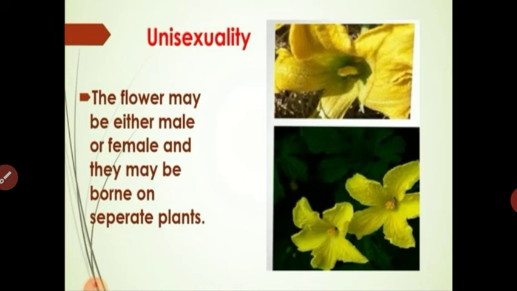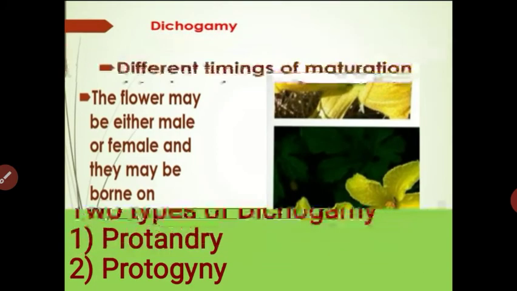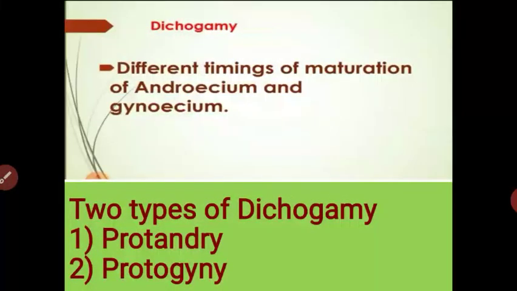Examples are papaya and palm, where one plant grows only female flowers and another plant grows only male flowers. Next is dichogamy, meaning the androecium and gynoecium mature at different times. So this condition favors cross pollination, since self pollination is prohibited and the only chance for fertilization is through cross pollination.